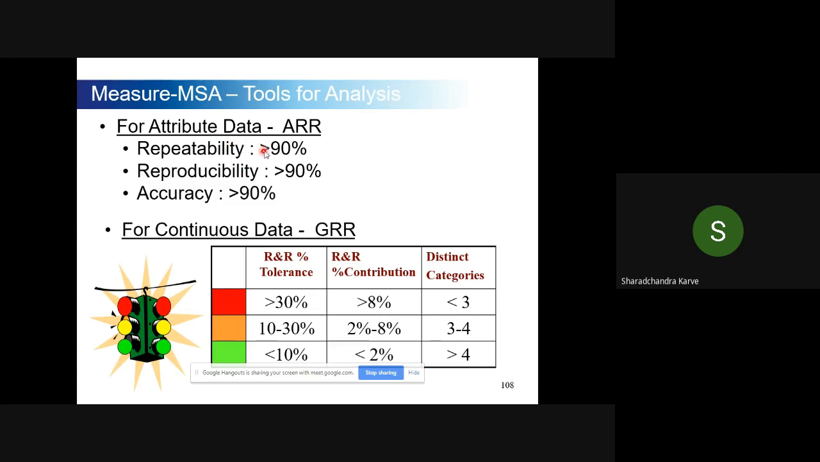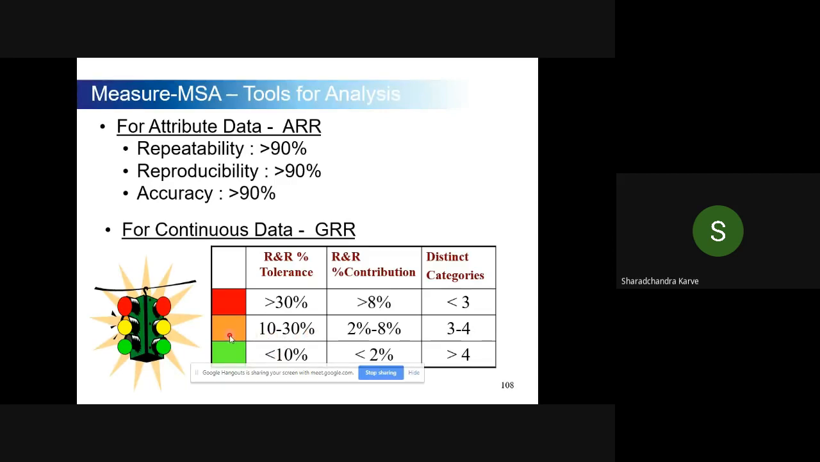If it is attribute data, your repeatability has to be more than 90%, your reproducibility has to be more than 90%, and then accuracy also has to be more than 90%. And if it is continuous data, then the overall total variation, called R&R, meaning repeatability plus reproducibility, should be less than 10%. If it is less than 10%, it is a green signal. If it is 10 to 30%, then it is an orange signal.